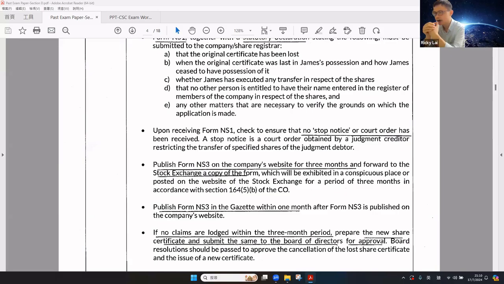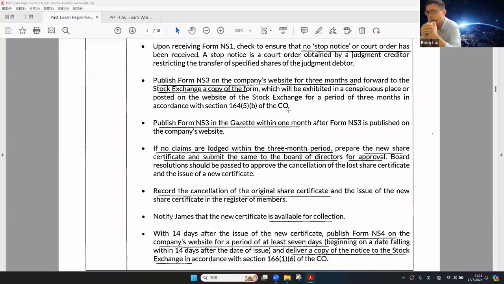After receiving Form NSC1, check to ensure no stop notice or court order has been received. A stop notice is a court order obtained by a judgment creditor restricting the transfer of specified shares of the judgment debtor. Then the company can publish Form NSV on the company website for 3 months and forward to the stock exchange a copy of the form, which will be exhibited on the website of the stock exchange for the period of 3 months. Then publish the form in the Gazette within 1 month after publication of Form NSV on the website.